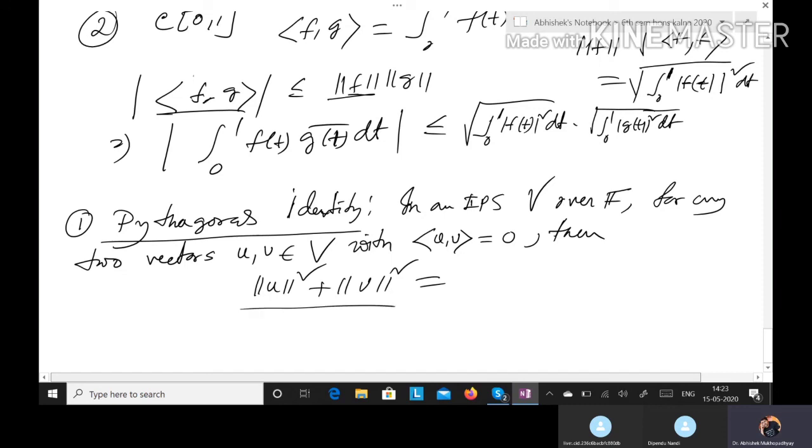What will be the hypotenuse? That is the sum of the vectors, the norm of u plus v. So this is equal to the norm of u plus v square. So for any two vectors u, v having the property that their inner product is 0, norm u square plus norm v square equals norm of u plus v square.